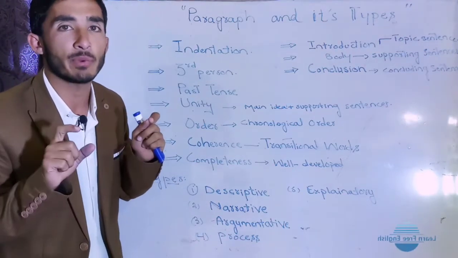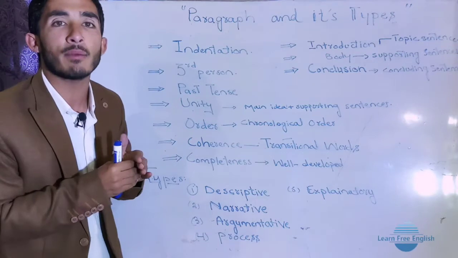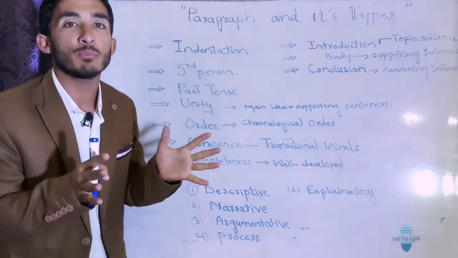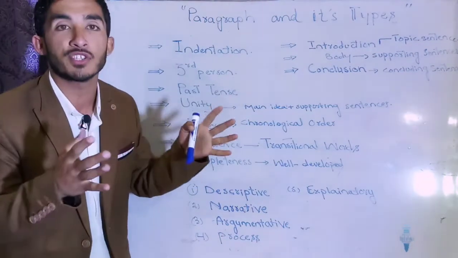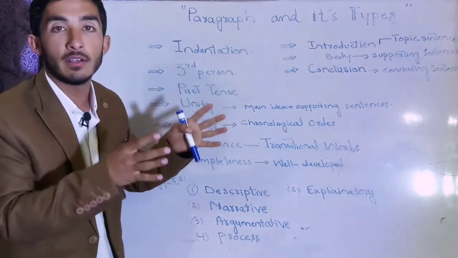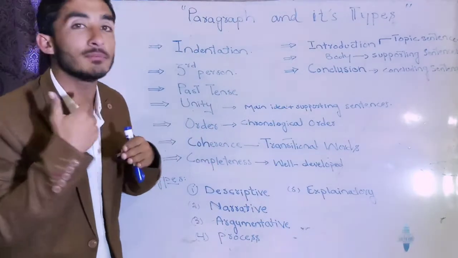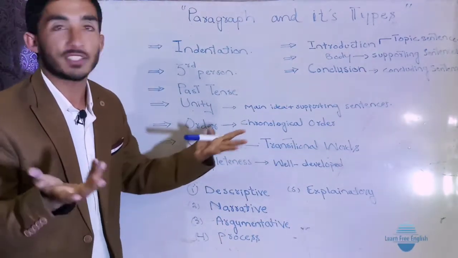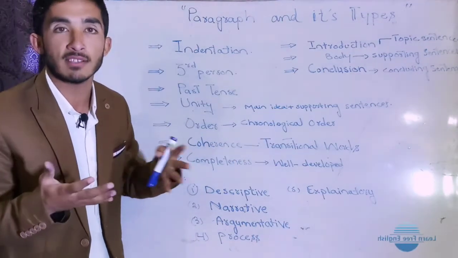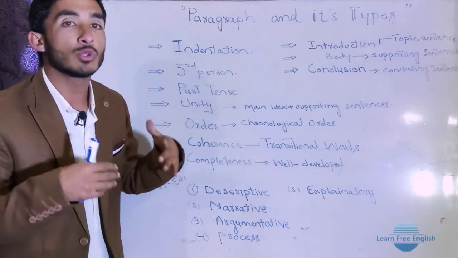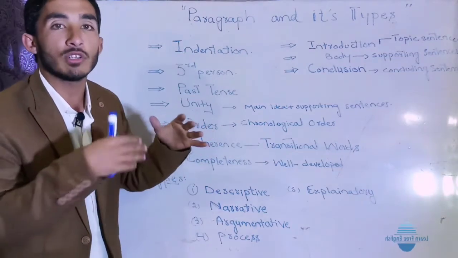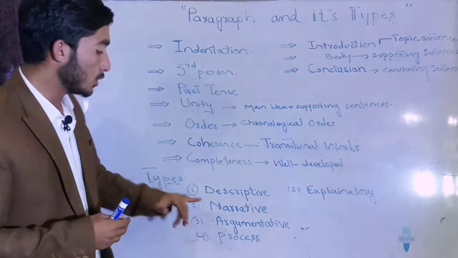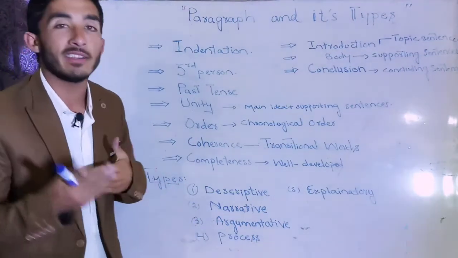Got it? Here in a descriptive paragraph we describe a person, place or thing. When you are going to describe a person, the physique, the color, the height, okay, that comes in a descriptive paragraph. Same as you can describe a place like Badshahi Masjid, like the capital of Pakistan, Islamabad. Got it? So you can explain and you can describe something like that. That comes in a descriptive paragraph. So after that we have a narrative paragraph.